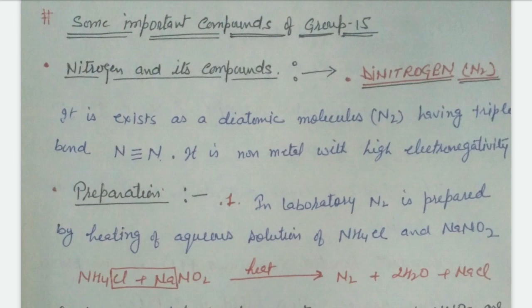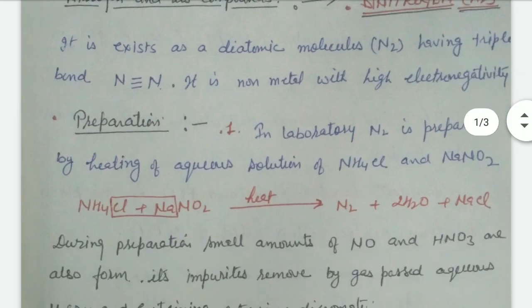Therefore, it is a non-metal with high electronegativity. How can we prepare dinitrogen in the laboratory? It is prepared by heating an aqueous solution of ammonium chloride and sodium nitrite, NaNO2, which is heated to form N2.